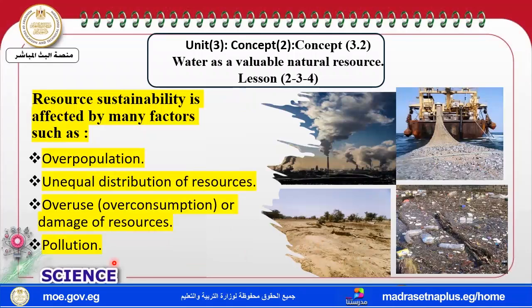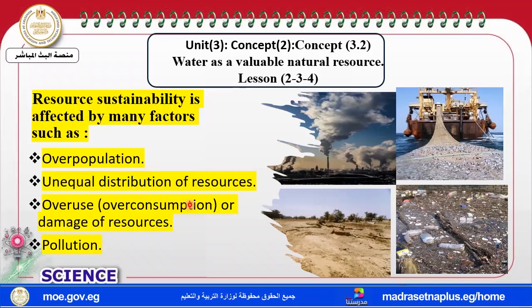Now, my dear students, let's see how resource sustainability is affected by many factors. It is affected by overpopulation. If there are more people, and every year the number of people increases, this will affect the sustainability.